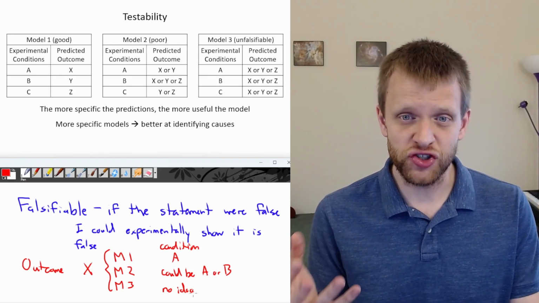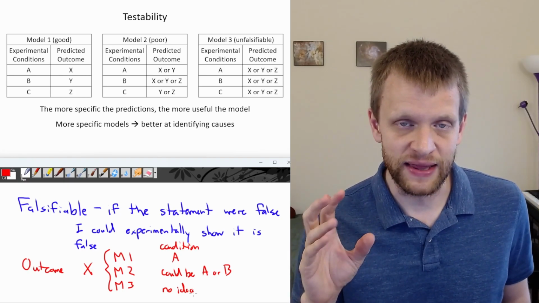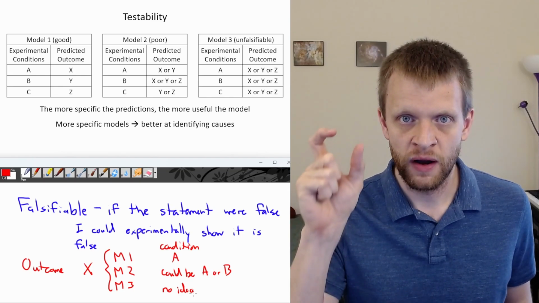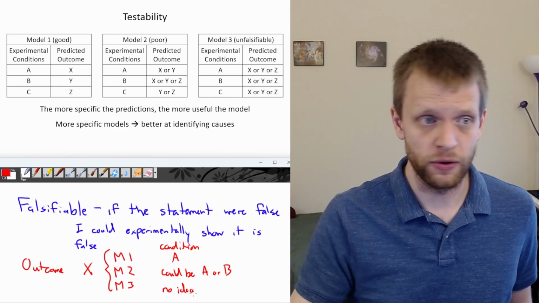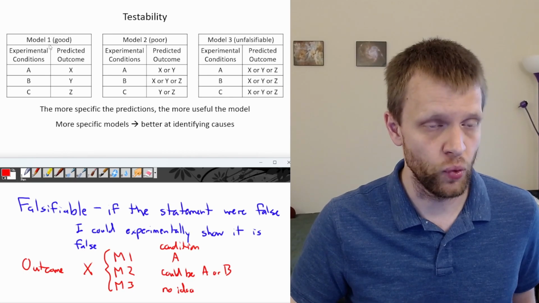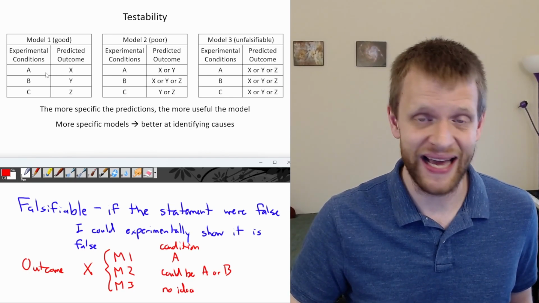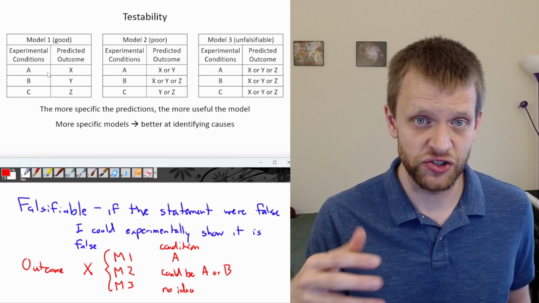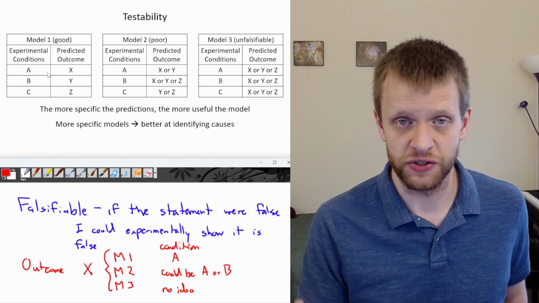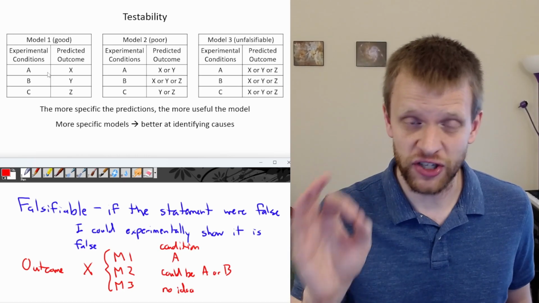So again, what I'm trying to do here is link these ideas of, is my model falsifiable? Model 1 made very, very specific predictions, and it has the strongest opportunity to be falsified because it makes such specific predictions.